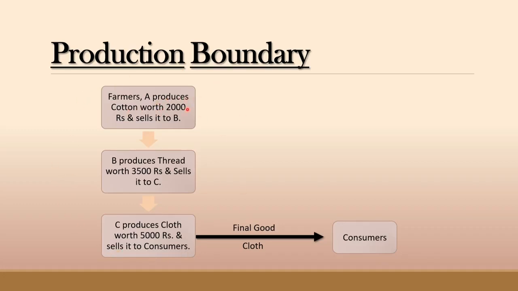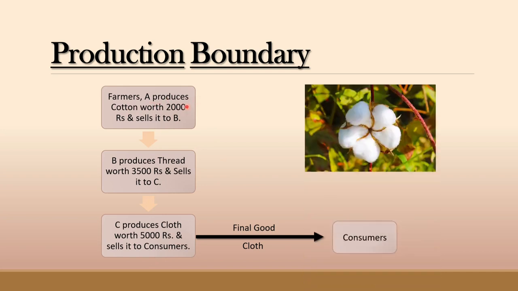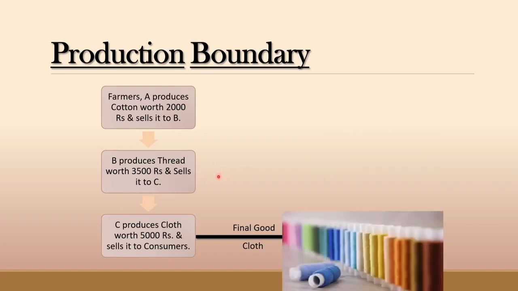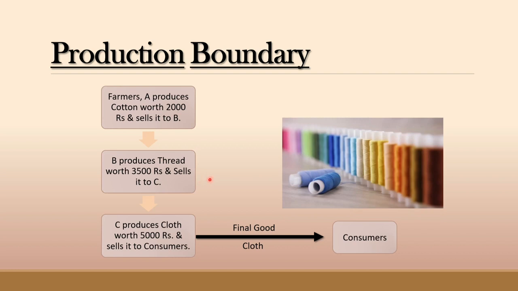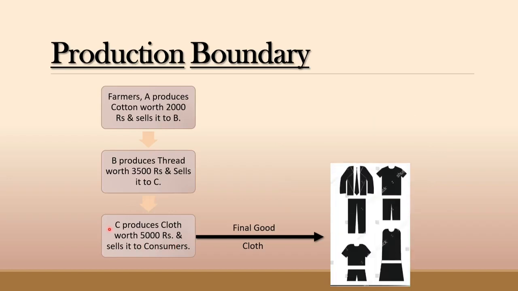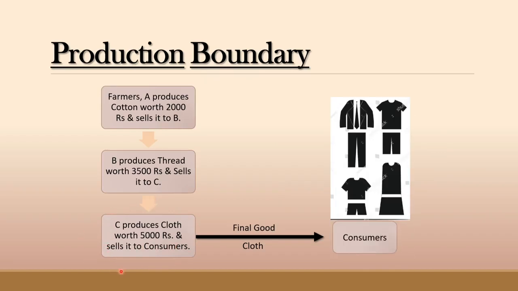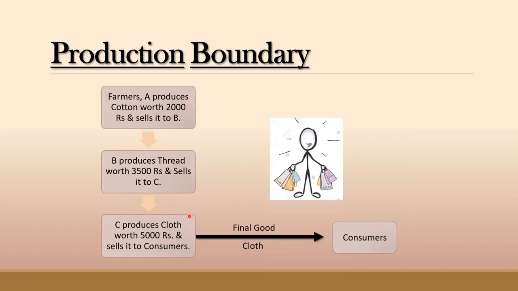Let's denote the farmer with A. A produces cotton worth rupees 2000 and sells it to B. Now B produces thread from that cotton worth rupees 3500, sorry, and sells it to C. Now C produces cloth from that thread, which was made from cotton, and that cloth worth rupees 5000, and C sells it to the consumer.